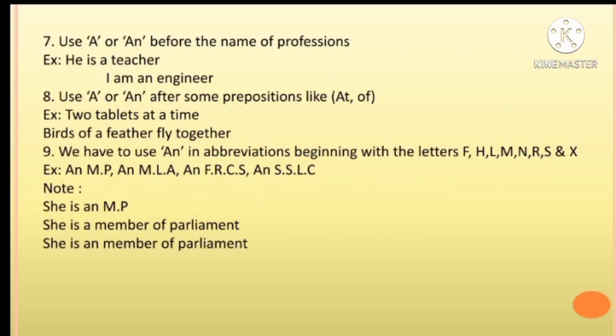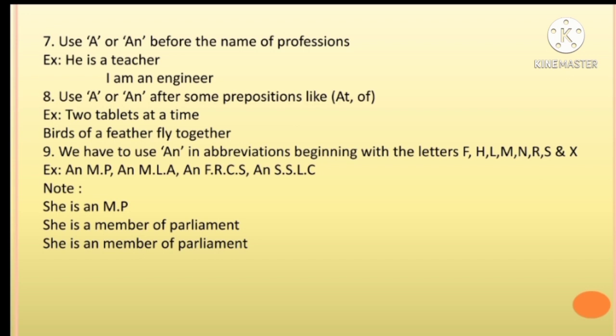Use a or an before the name of professions. Example, he is a teacher. I am an engineer. So why do we write an before engineer? Because it has a vowel sound, e. Before a vowel letter or vowel sound we should write an.